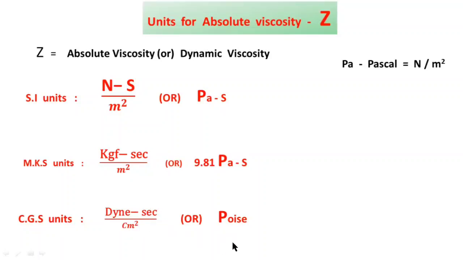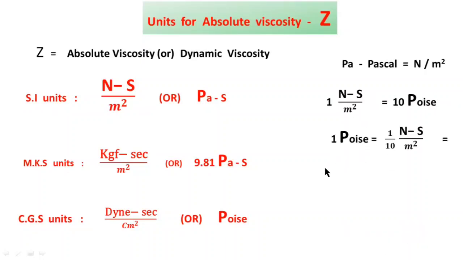One poise equals dyne second per centimeter square, whereas 10 poise equals 1 Newton second per meter square, or 1 Pascal second.